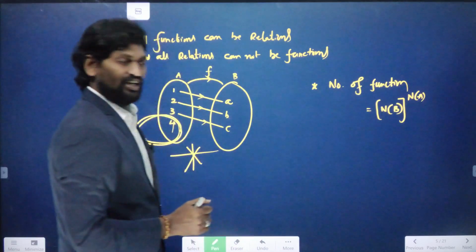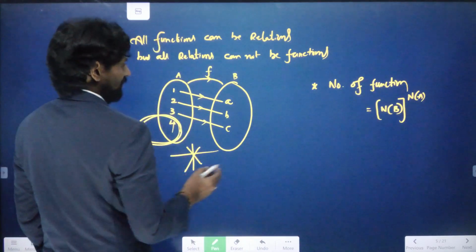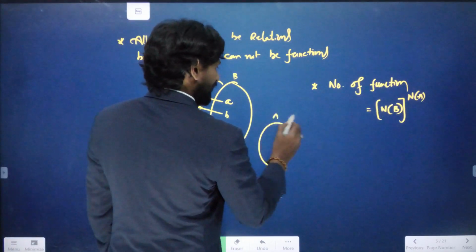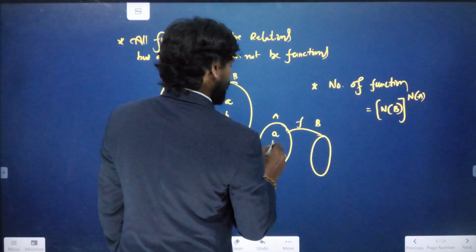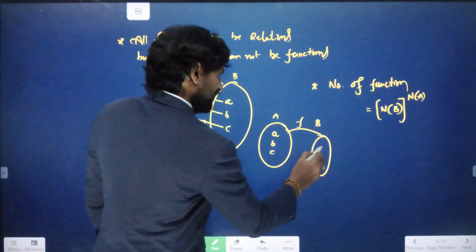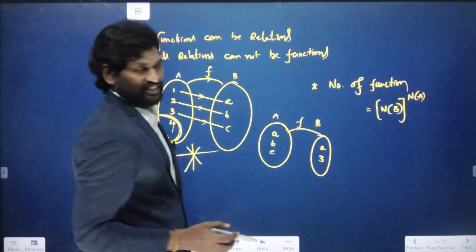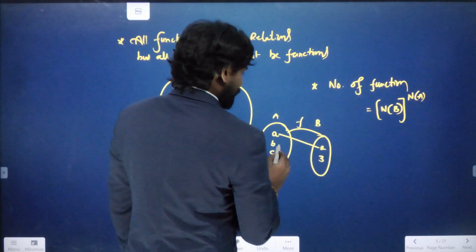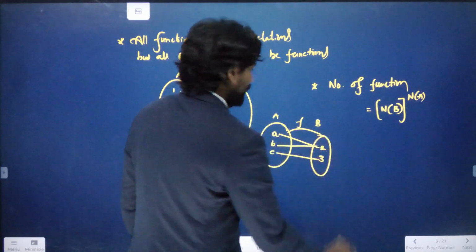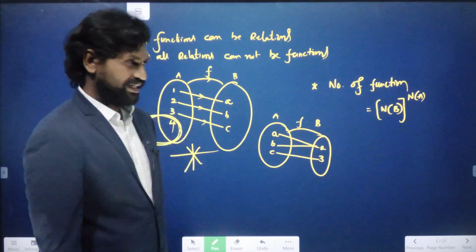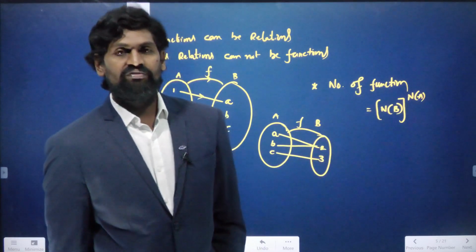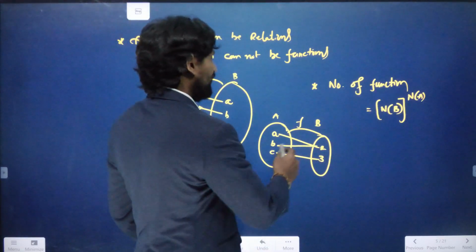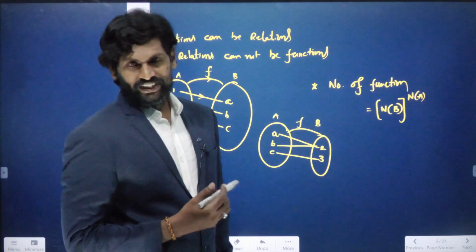For example, I am taking set A and set B here. F is a function from A to B. Here A, B, C are the 3 elements in set A, and 2, 3 are the 2 elements in set B. A is mapping to 2, B is mapping to 2, C is mapping to 3. So it is a function, because every element in set A has an image in set B.